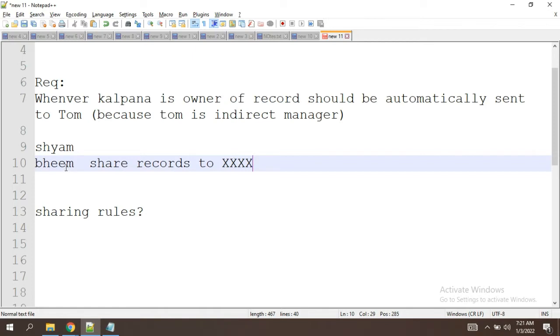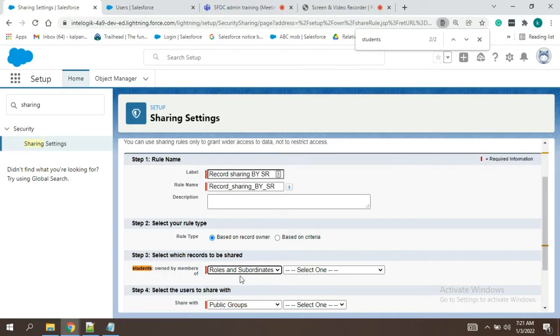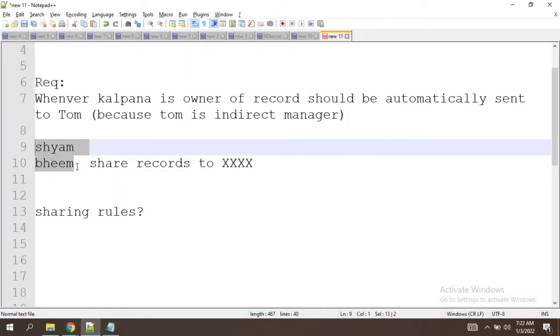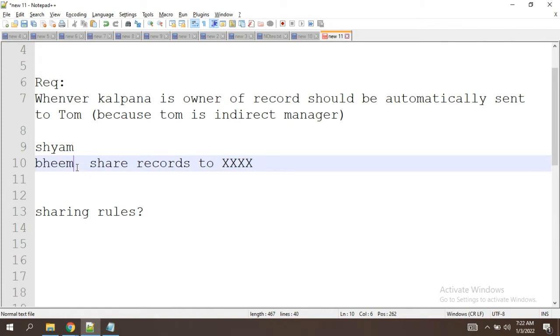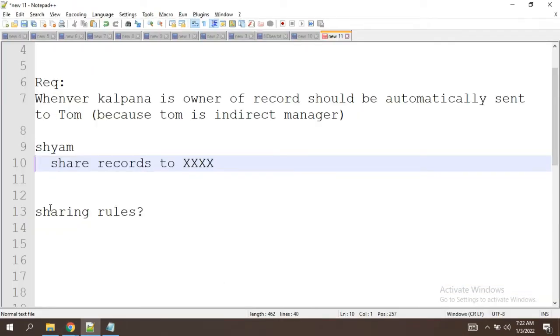At that point we will choose roles and subordinates. But as of now, we are just getting the records of one person, so we can just say it is roles. And public group, we will speak about in short time.